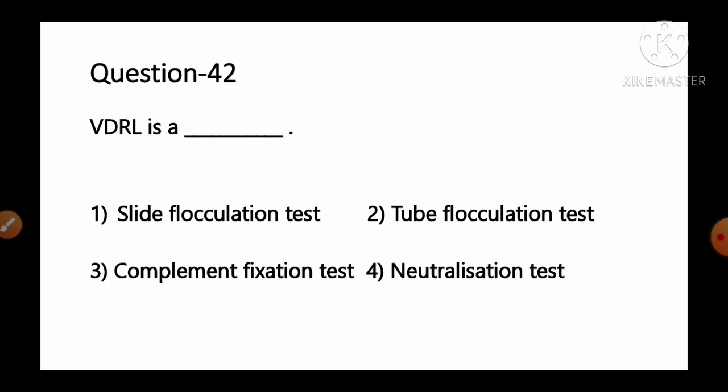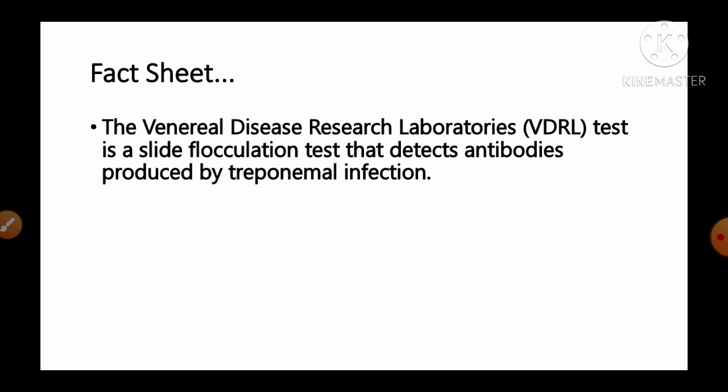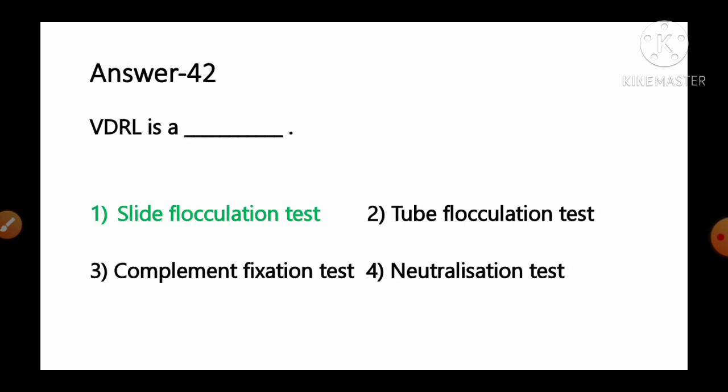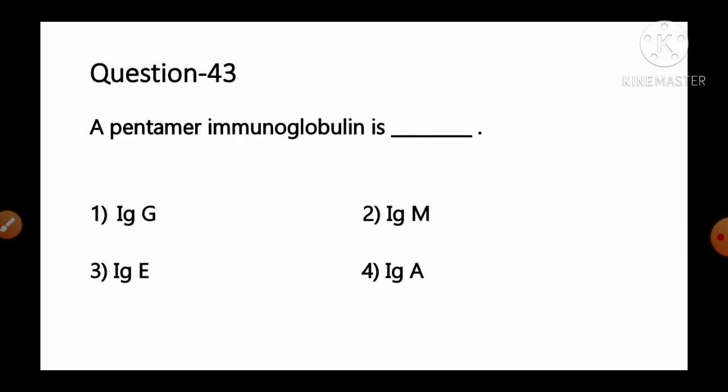Move to the next question, number 42. VDRL is dash. Option number 1 slide flocculation test, number 2 tube flocculation test, number 3 complement fixation test, number 4 neutralization test. And the fact given regarding this question: the Venereal Disease Research Laboratory test or VDRL test is a slide flocculation test that detects the antibodies produced by treponemal infection. So as per the information, option number 1 slide flocculation test is the correct answer for this question. Move to the next question, number 43.